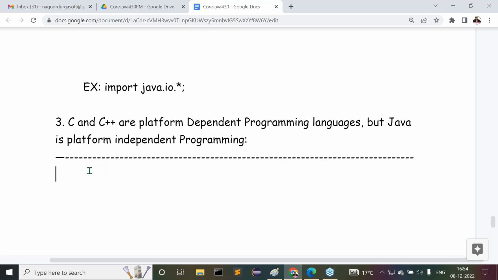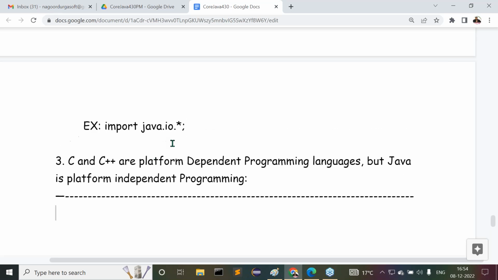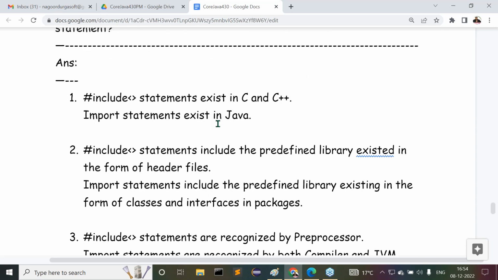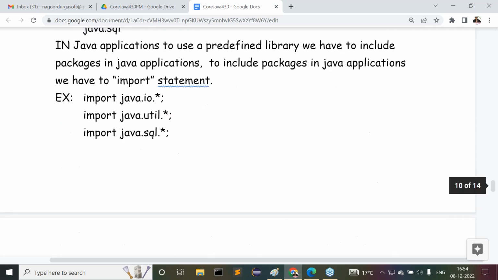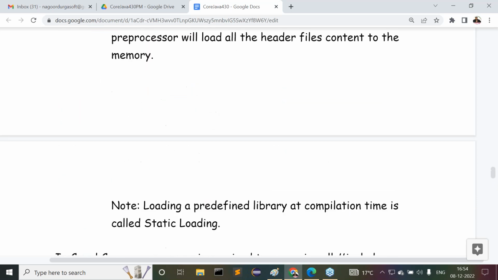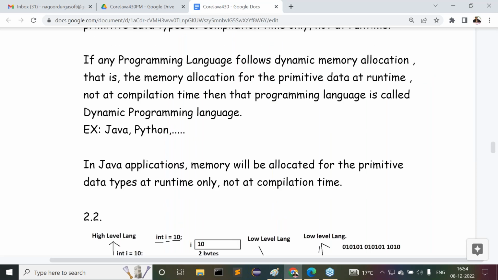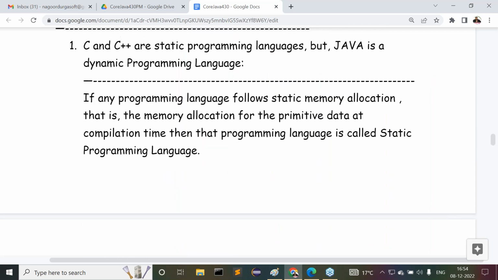What's the topic here? I'm discussing with you differences between Java and others. Now tell me, C and C++ are static programming languages and Java is what? A dynamic programming language. Tell me guys, how can we say C and C++ are static programming languages? What is the reason for it? Tell me.